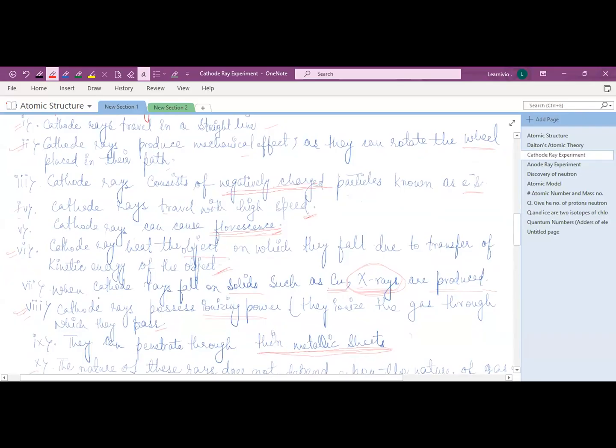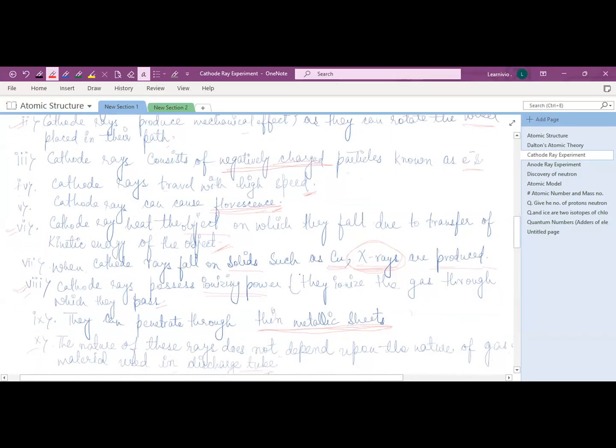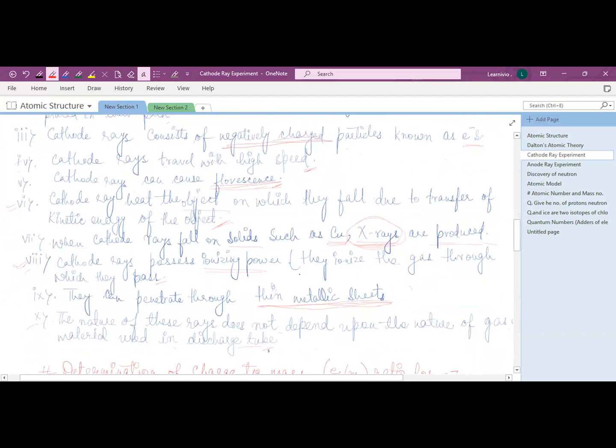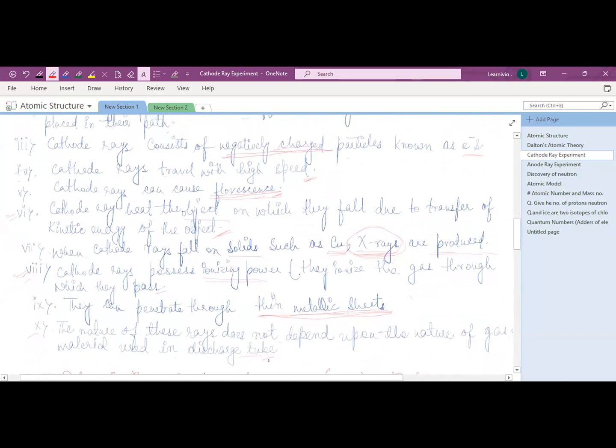Seventh point is that when cathode ray falls on solid, it produces X-rays. X-rays are produced. Cathode ray also possesses ionizing power, means it ionizes whatever gas is taken in the cathode ray discharge tube, through which they pass.